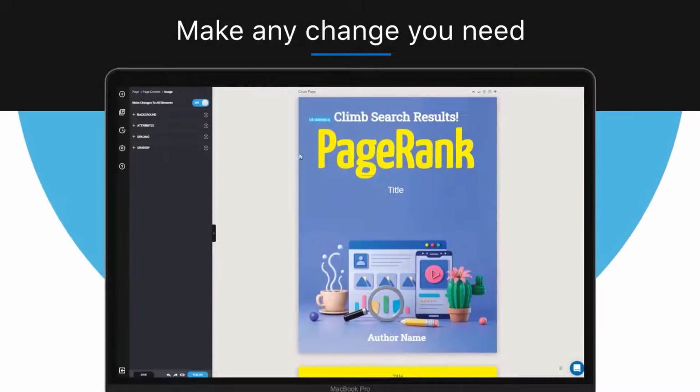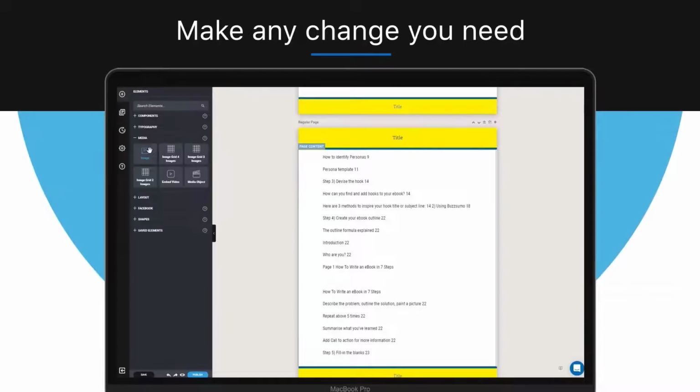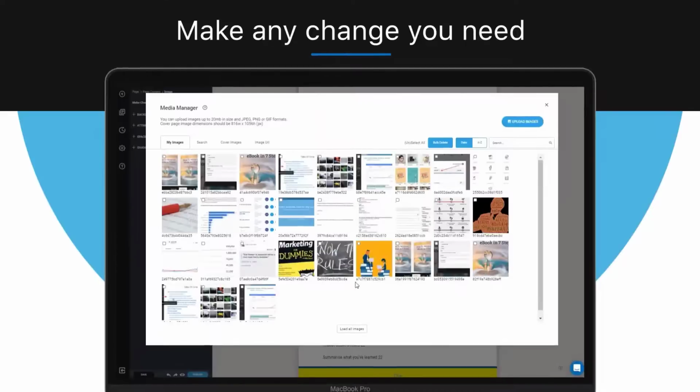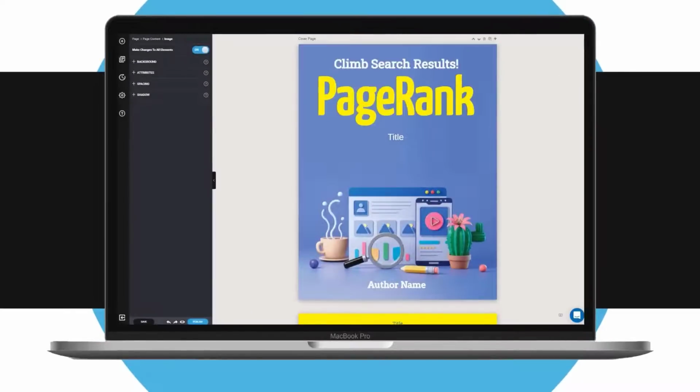Note all the images that were extracted from the PDF are all available in the Media Manager. So if you need to add the image again or drag in another image, then simply drag the image component into the project and the Media Manager will open, displaying the images that were sourced from your PDF. So that's how to work with PDF files within Designrr.